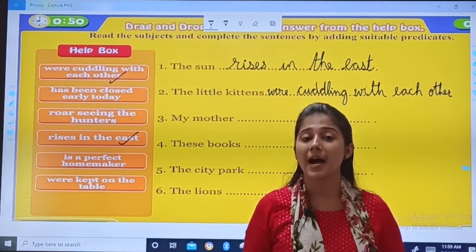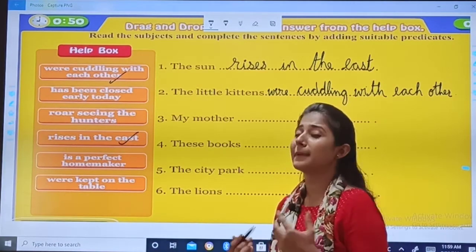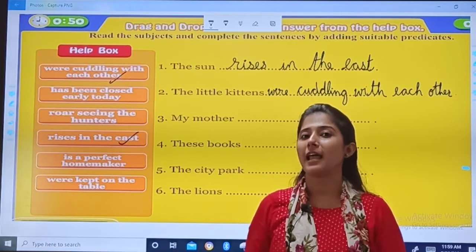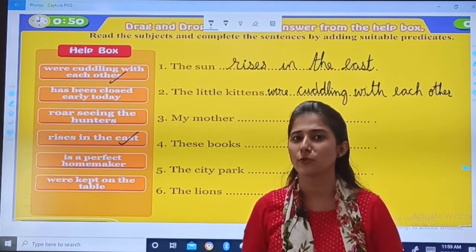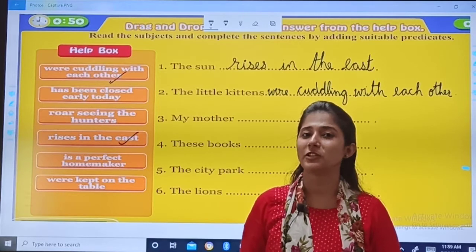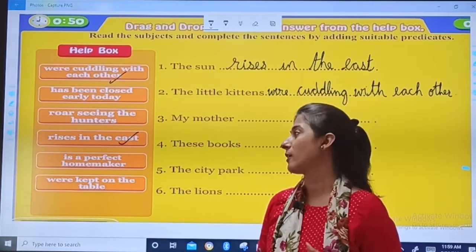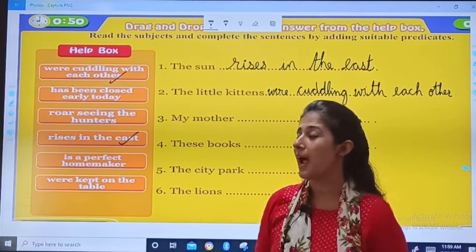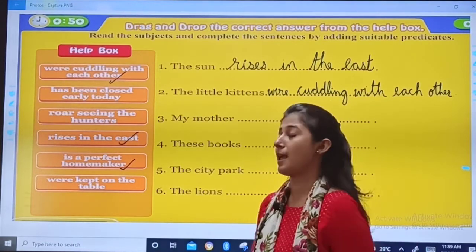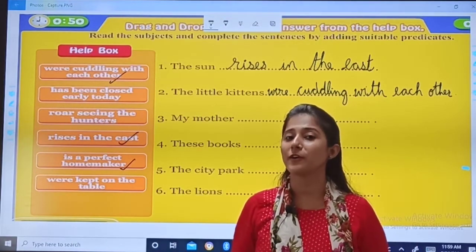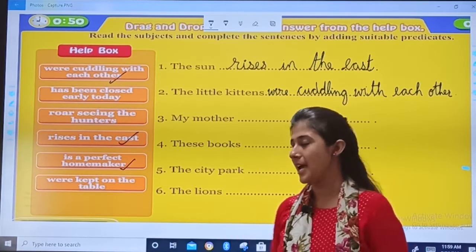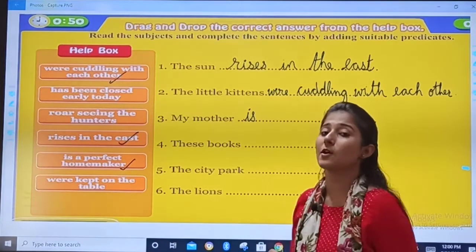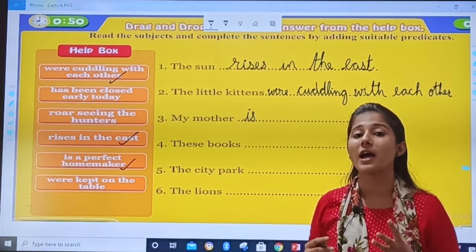Third, my mother. My mother, you can add anything, but it should make sense. Like my mother cooks yummy food for me, or my mother is helping me in my homework. Right, see, from these options, I will add this option. My mother is a perfect homemaker, right? Homemaker is the one who takes care of home and family.